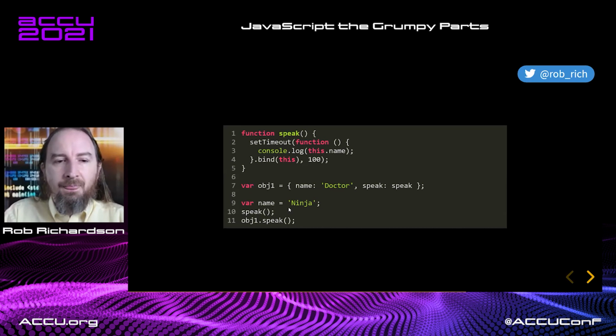So in this case, we get ninja and doctor. And it ran in 100 milliseconds. That's cool. I think we fixed the problem. Very nice. When we said .bind, we were able to grab the current this and assign it to our function, and then return a new function that set timeout could call to resume that previous scope. That's really cool.